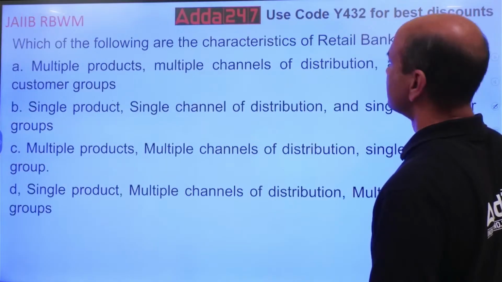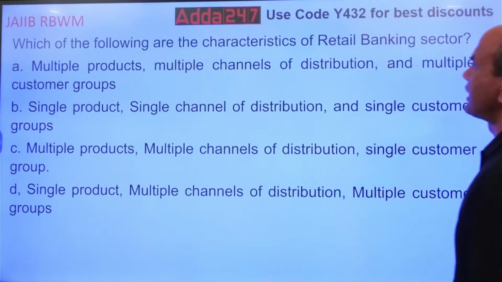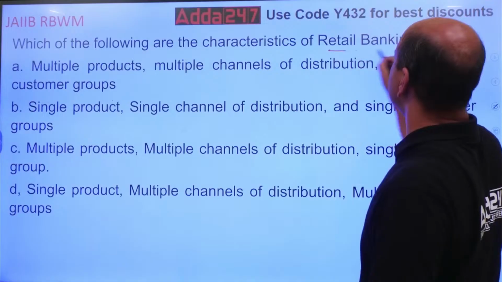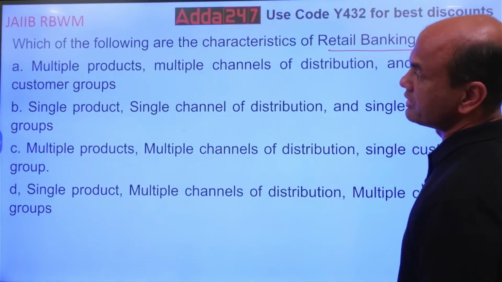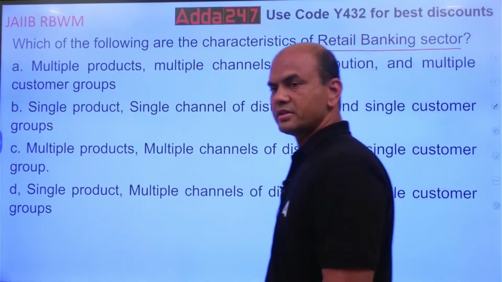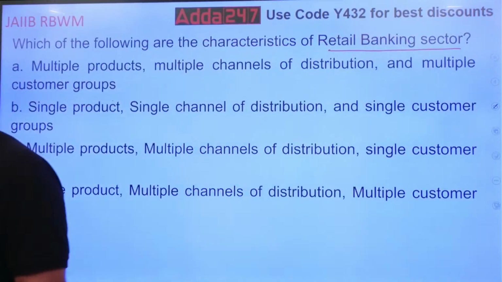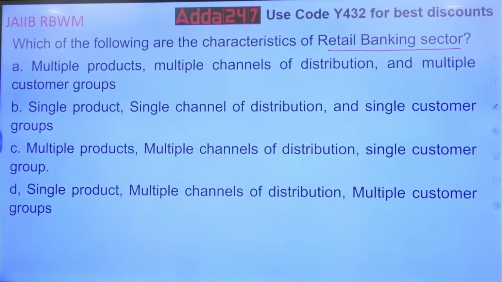Next, which of the following are the characteristics of retail banking sector? See, characteristics of retail banking. Read everyone. First read the question. Multiple products, multiple channels of distribution, multiple customer groups.